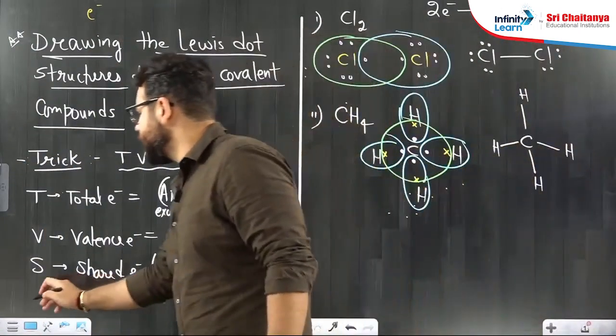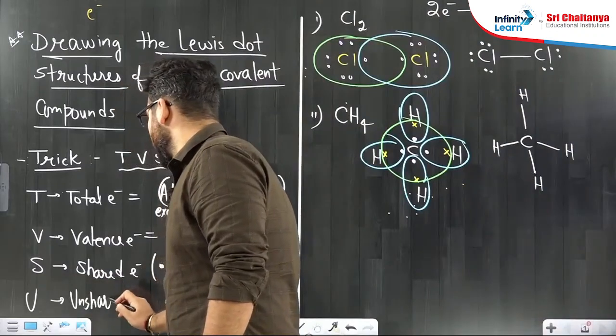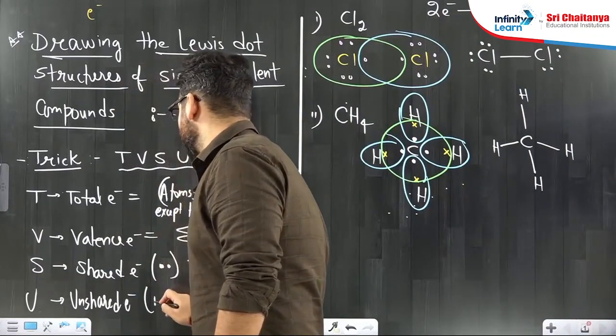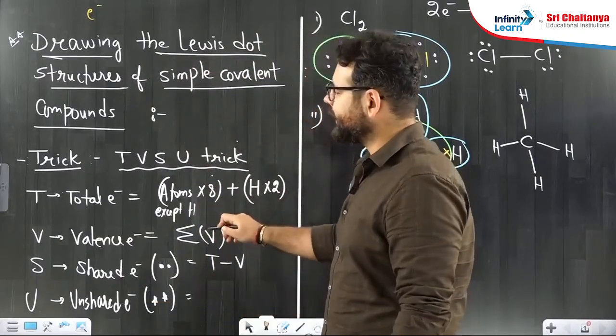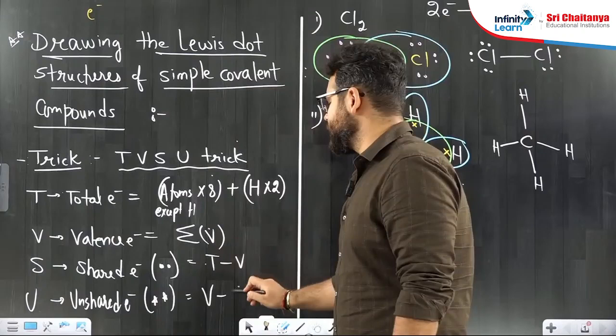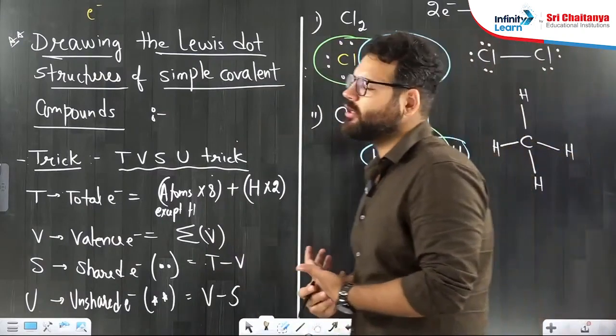U means unshared electrons. I will show it by star. It will be second number minus third number, V minus S. Okay, so finally we have to reach S and U, and you can draw any structure.